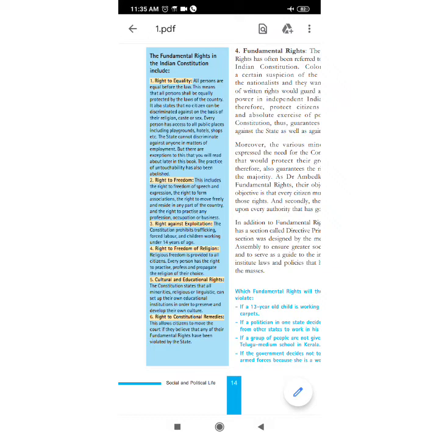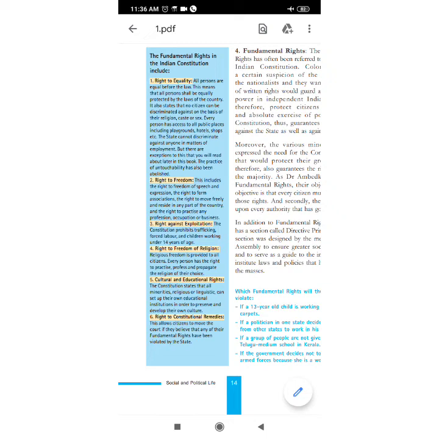However, government is a subject of the state. Government is a part of the state, and it is very important to understand the differences between the state and the government whenever you write answers, and when you go to higher classes. So this was the kind of introduction about the Indian Constitution.